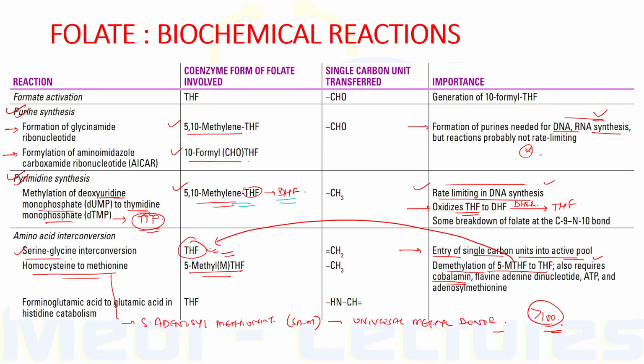Now the drugs like methotrexate and pyrimethamine, what these do, these inhibit the enzyme dihydrofolate reductase, therefore prevents the formation of active tetrahydrofolate coenzyme from dihydrofolate, so that further formation of these pyrimidine cannot occur. So this is the mechanism of action of these drugs like methotrexate and pyrimethamine. So these are the biochemical reactions associated with folate as a cofactor.